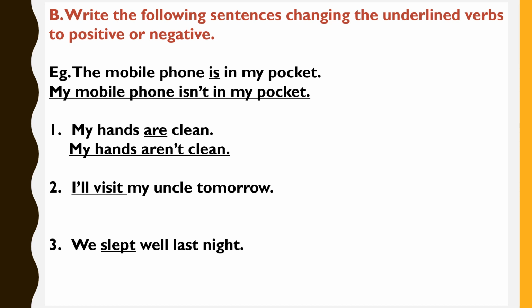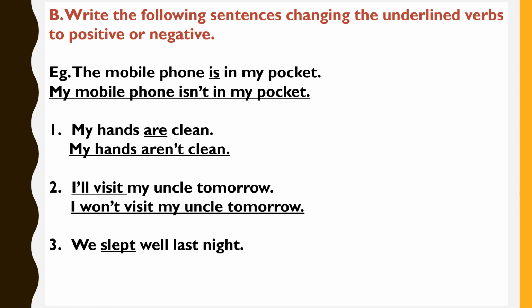My hands aren't clean. The second sentence, I'll visit my uncle tomorrow. The verb underlined is "I'll visit". I'll visit means I will visit. Now tell me, it's negative. Yes, it's I won't visit. So our sentence is I won't visit my uncle tomorrow.